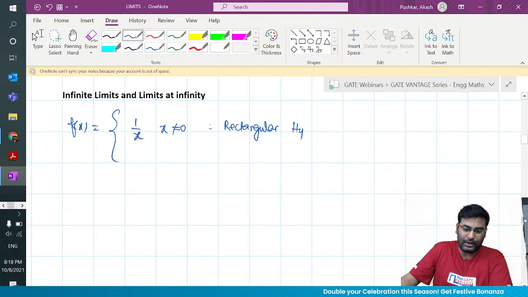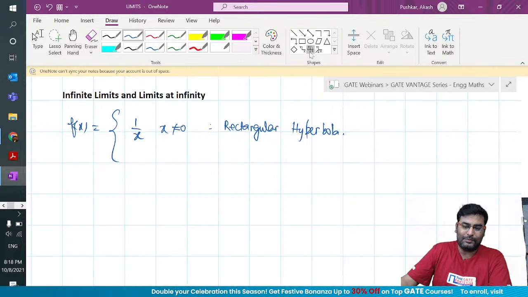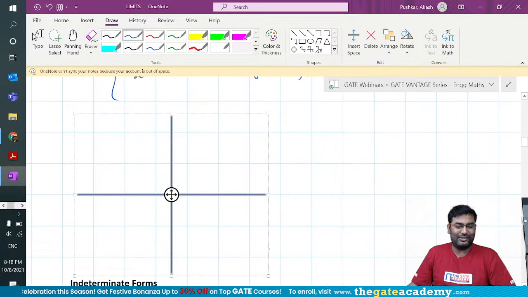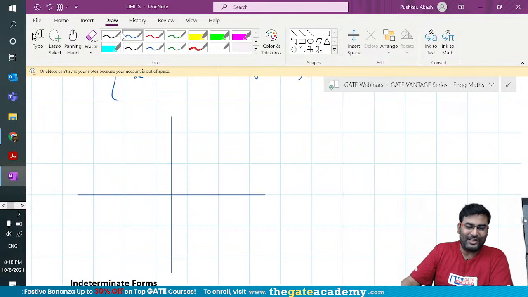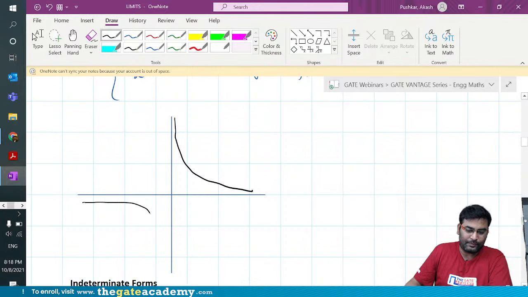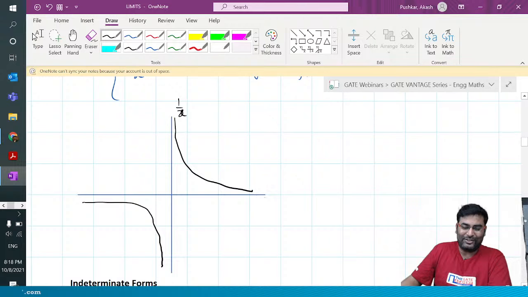This is known as the rectangular hyperbola. I hope a lot of people know the graph of this function 100%, and in case you don't, this is a good time to take a look at it. Let me draw the graph of the rectangular hyperbola, which is this. I'm drawing with my hand, so ignore the bumps in the graph. Can you guys see that? This is x equal to 0.